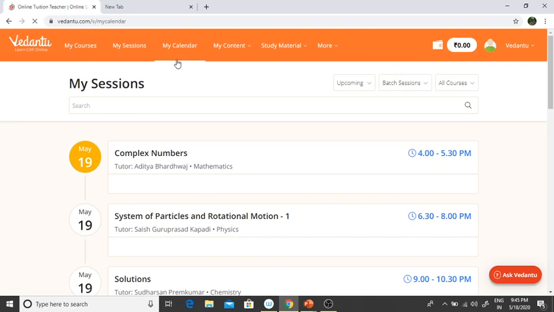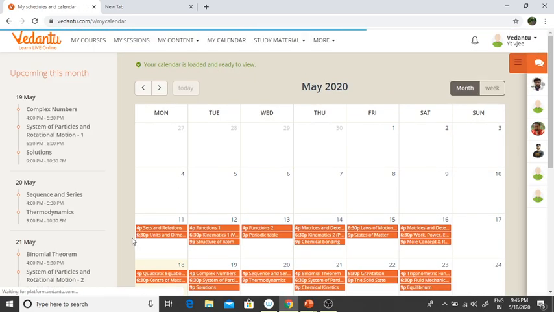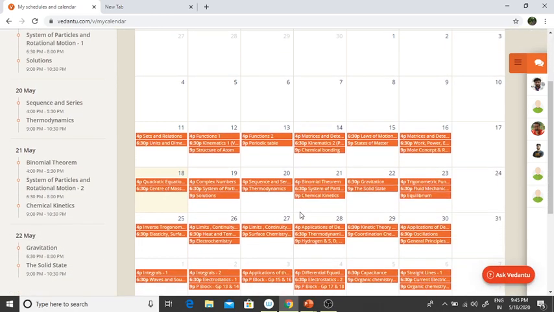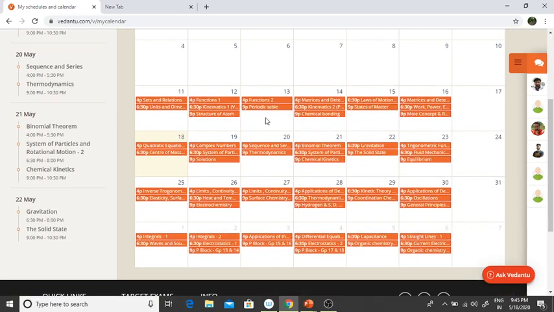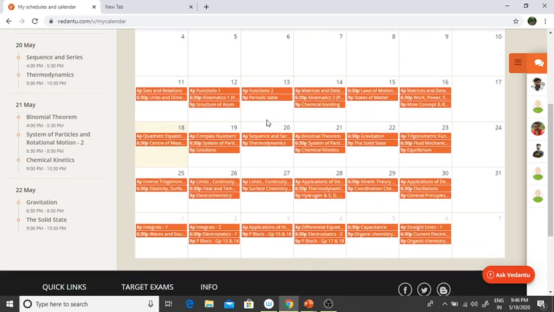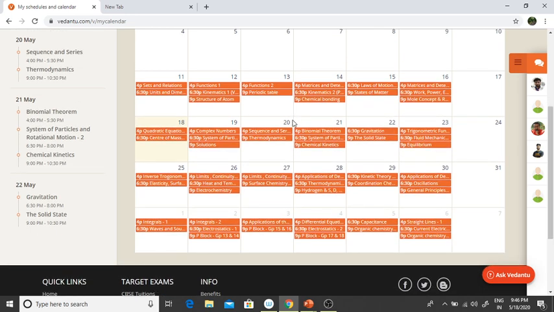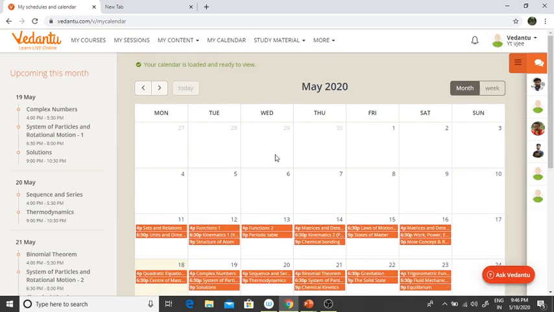Similarly, in my calendar, entire month schedule would be given. Check this out. Entire month schedule planning, we have done it for you. I know many of you are terrified. Sir, how do I plan? In this crash course, you will be getting a planned, detailed version for the next entire month. These are the classes which we are going to conduct. So you can automatically know this is your favorite topic, or this is your weak topic, so you will pay more attention. In advance, you will get all this prior information.